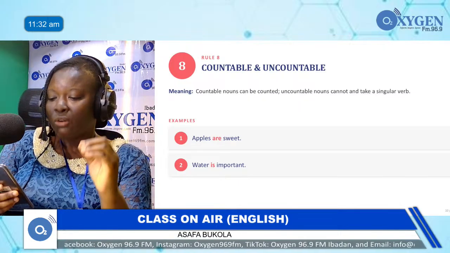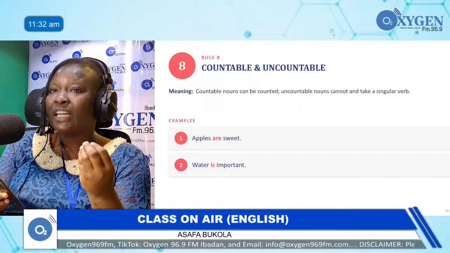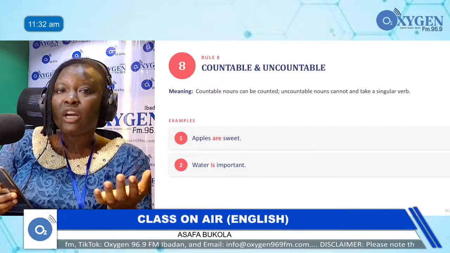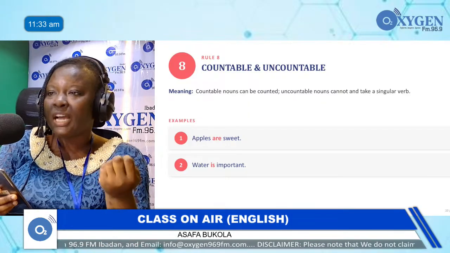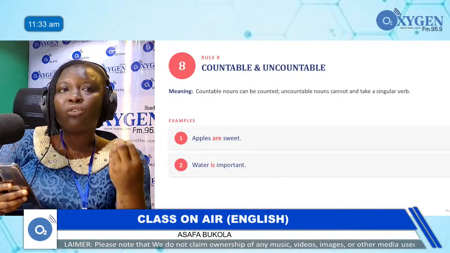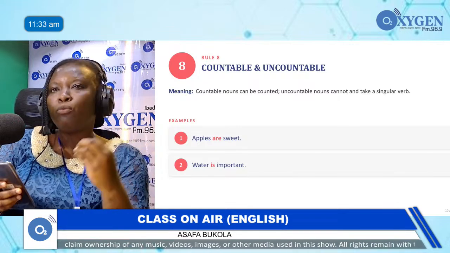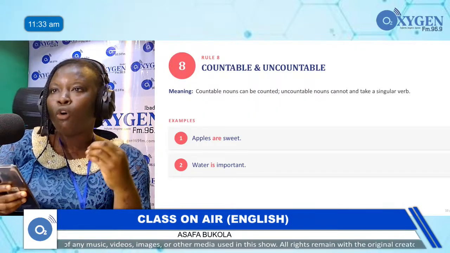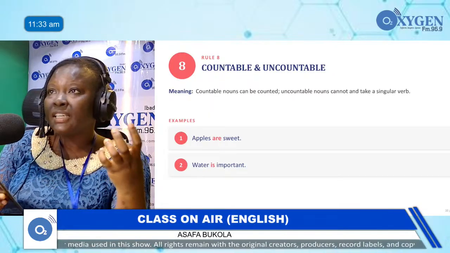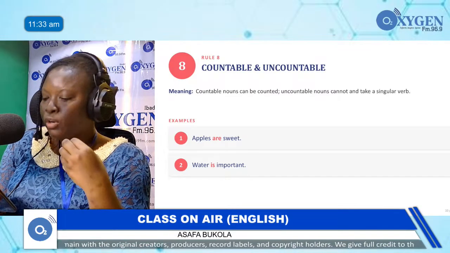This is countable and uncountable concord. As I've said, countable nouns are nouns that you can count, that you can pick one after the other, and uncountable nouns cannot be counted, that you cannot hold. So you use a singular verb for uncountable nouns, and then you use a singular or plural verb depending on the subject for countable nouns. However, whenever you are categorizing this uncountable noun, sometimes you can use plural verbs also.